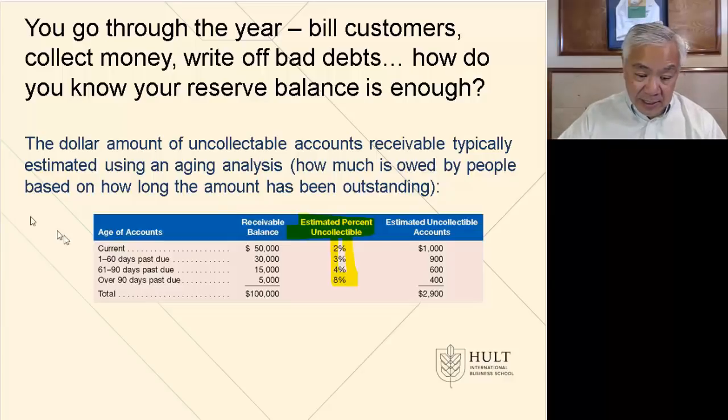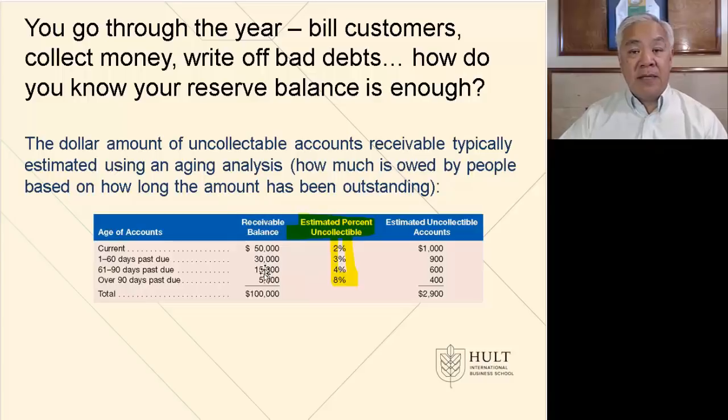So aging is illustrated here, where we have receivables broken out to how old are the receivables. The first group are current, which means we just sold them something, so nothing's happened yet. Others are past due, so let's say it's due in 30 days, but they haven't paid. So now it's mildly concerning because they haven't paid us yet. The other might be 61 to 90.